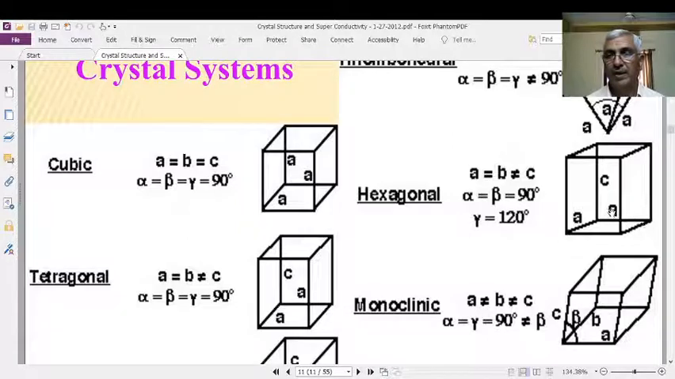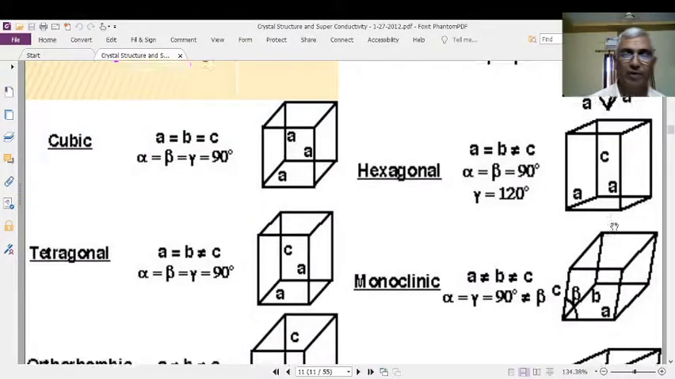Here the angle is 90 degrees. This is also 90 degrees, but this is 120 degrees. The angle opposite to the C is 120 degrees. This is C. C means Z direction. Z's opposite angle is this one. This is 120 degrees. Such structure is known as the hexagonal structure.